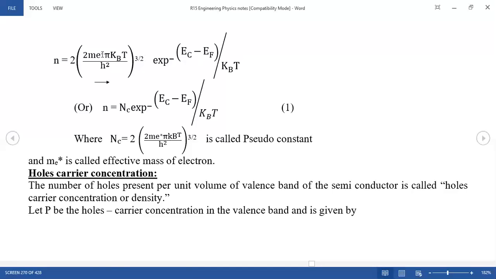And me* is the effective mass of the electron, and π is a constant value.